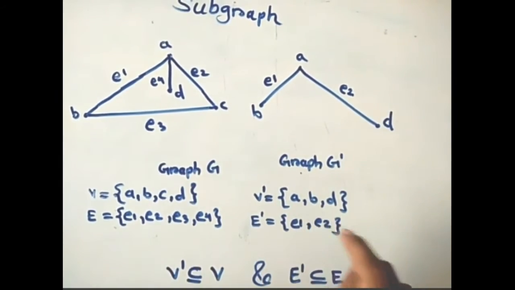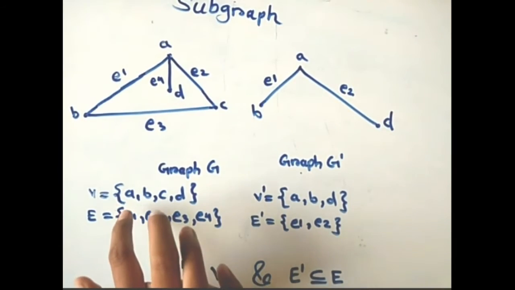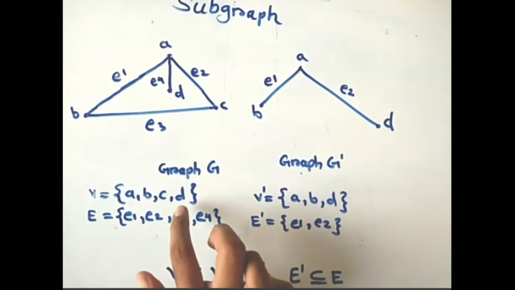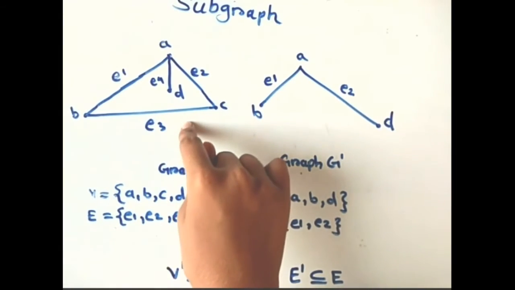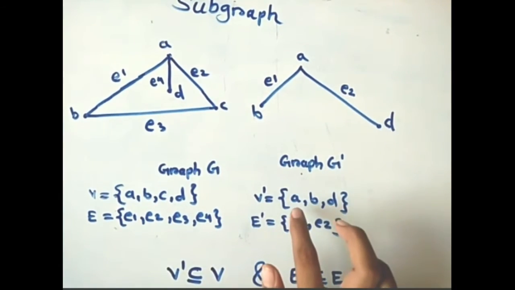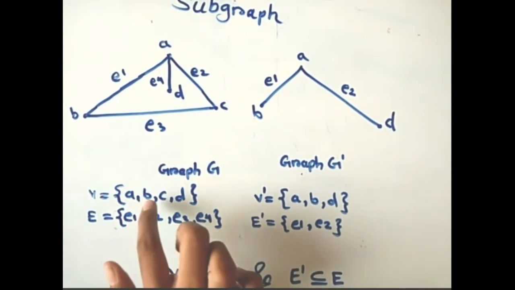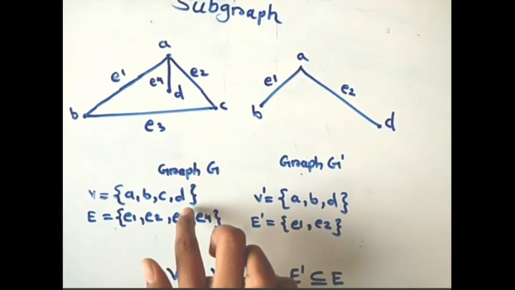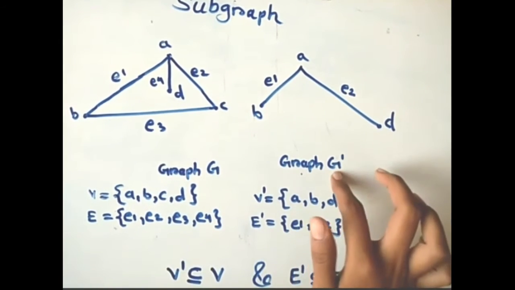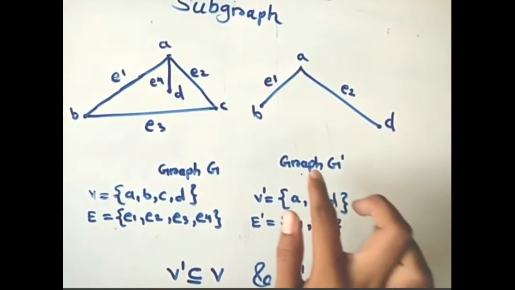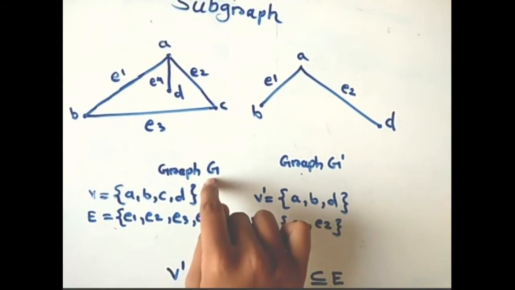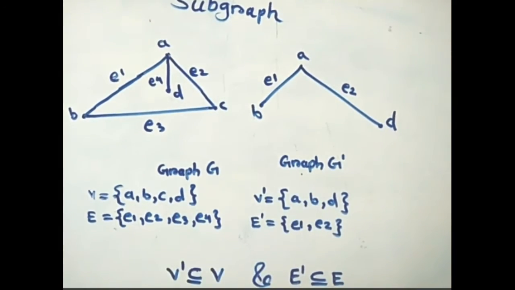We can see in the graph, vertices A, B, C, D are present in graph G, and vertices A, B, D, means common vertices of graph G, are present in graph G'. Therefore, graph G' is the subgraph of graph G.